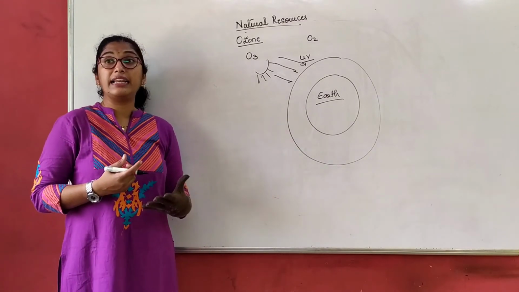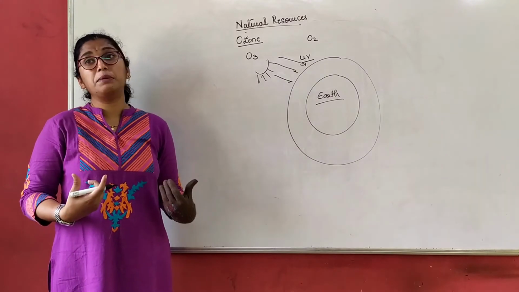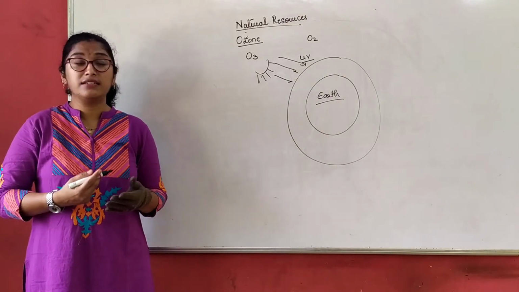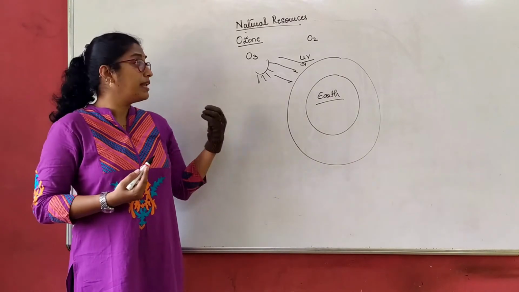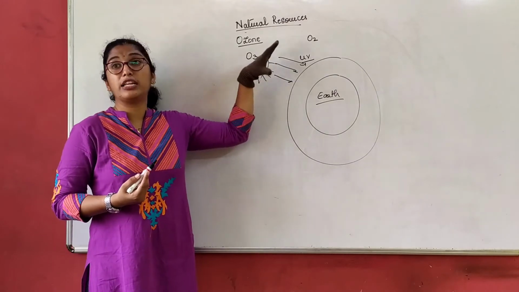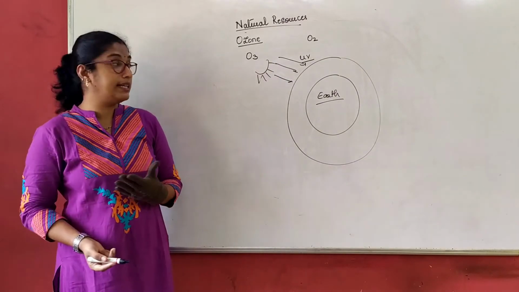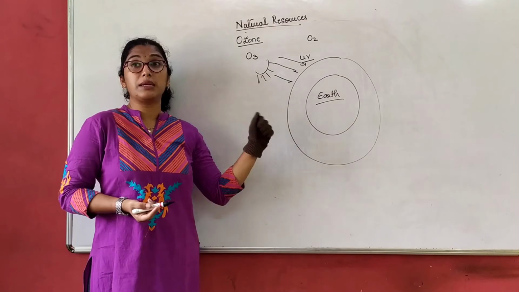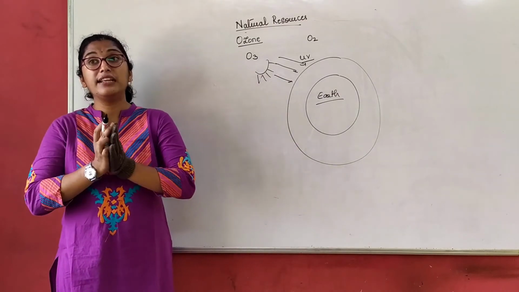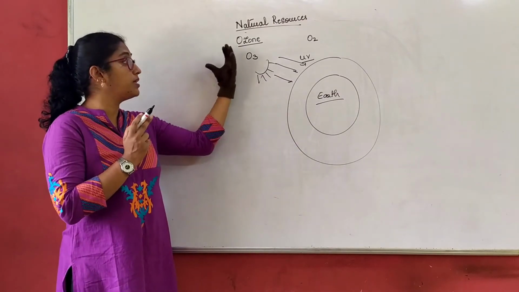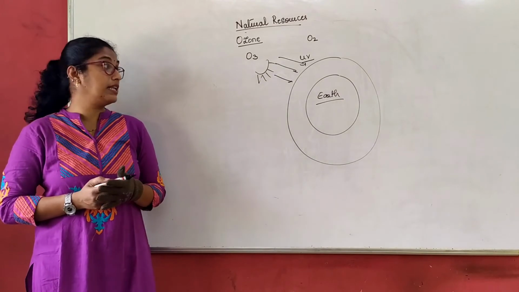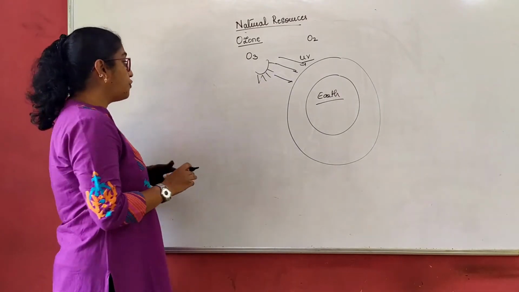What about animals? That is, we human beings: it will cause skin cancer and cataract. There are so many diseases it can cause, and it might also lead to death. So ozone is the most important layer, or we can say a shield, which is protecting us from the UV rays of the sun. Now how is this ozone formed?